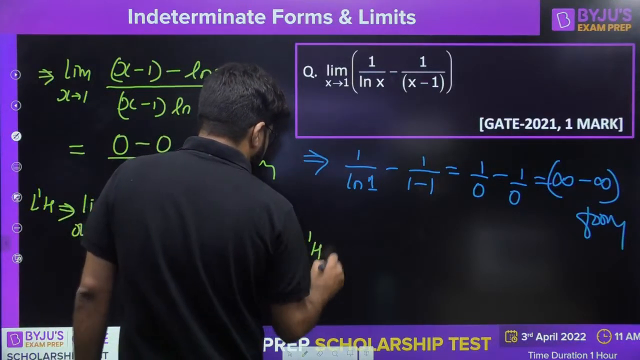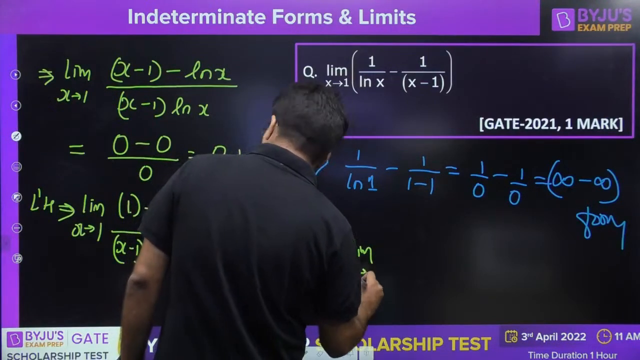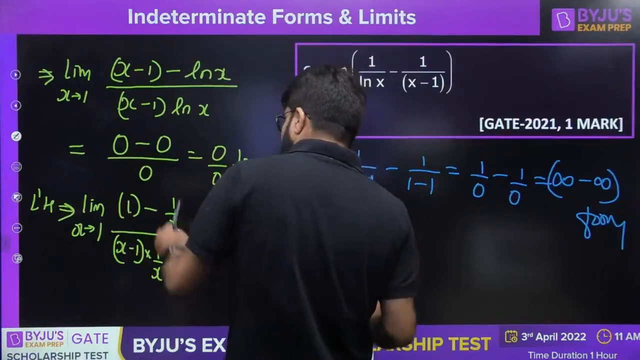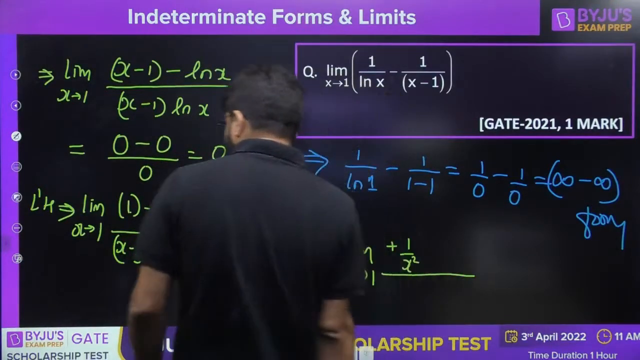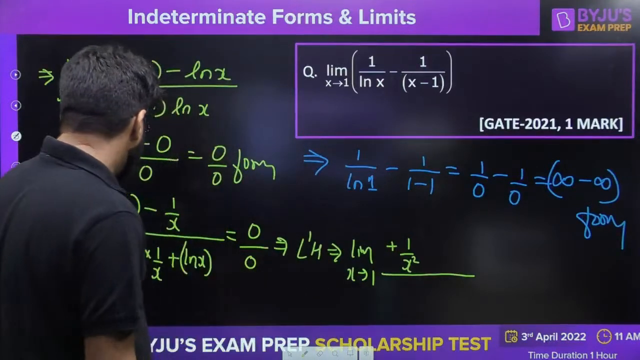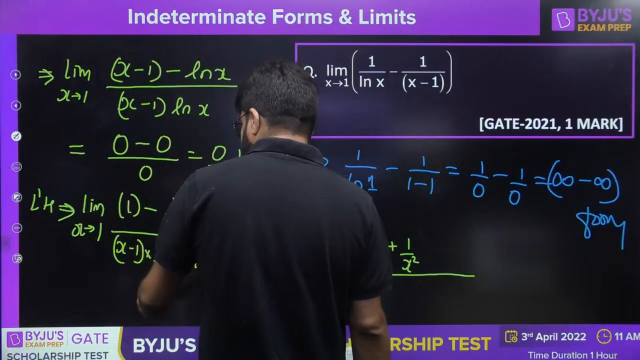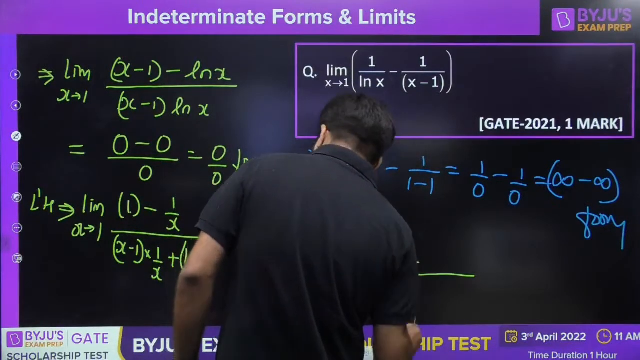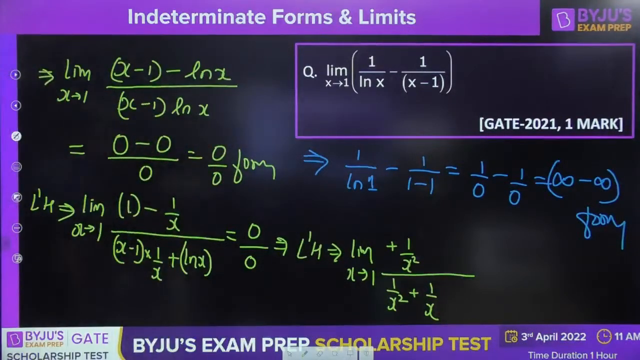So if I again apply the L'Hospital, I get the limit of x tending to 1, differentiation of 1 is 0, and differentiation of 1 upon x is minus 1 by x square. So minus minus gives plus. Now just do this calculation here. x upon x cancelled as 1, differentiation of 1 is 0. Then you have minus 1 by x, whose differentiation is 1 by x square, and differentiation of log x is 1 by x.